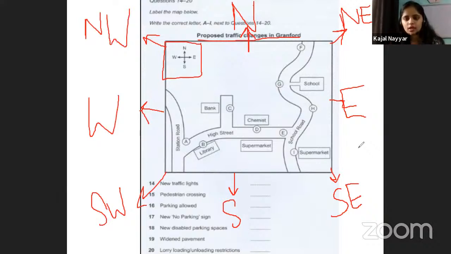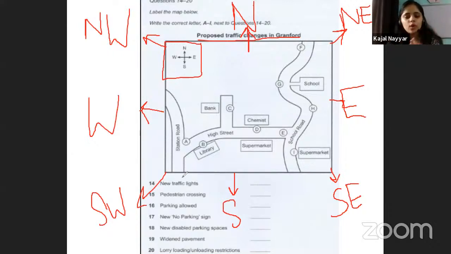Now, for example, if they say that the supermarket is on the east side of the library, you know that the library is this, so the east side will be here and there will be the supermarket. So it helps you to identify it better and you get a good glance of it, and you will be able to do it very quickly. So this is one of the things that you need to do before the audio starts playing.